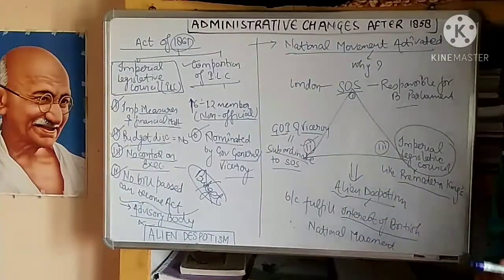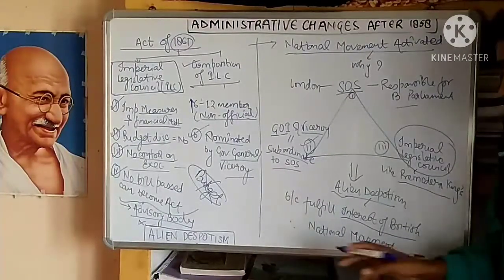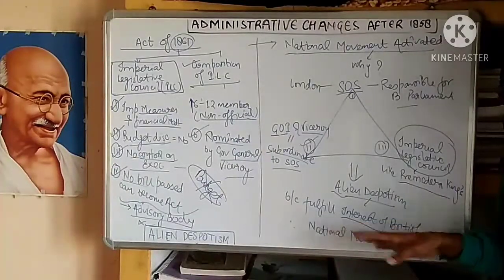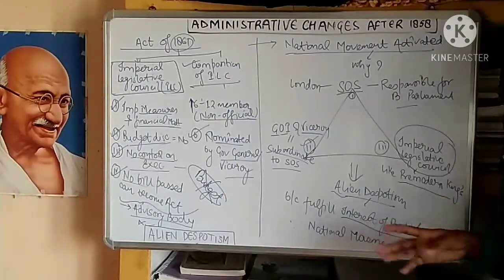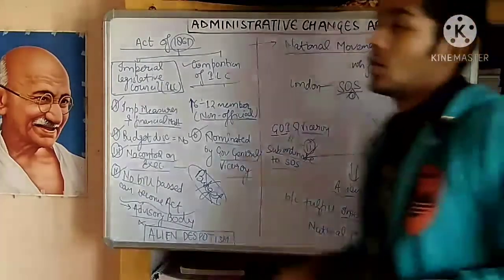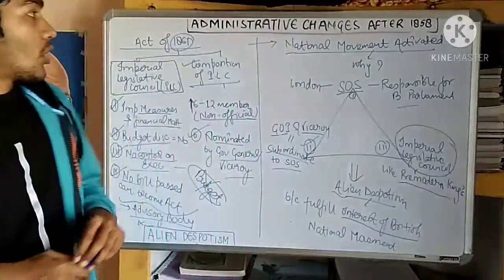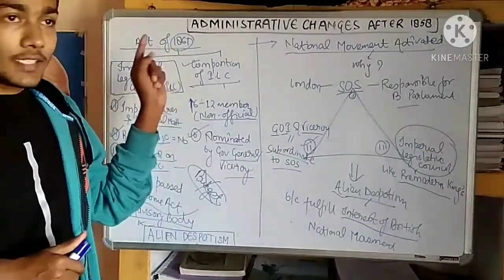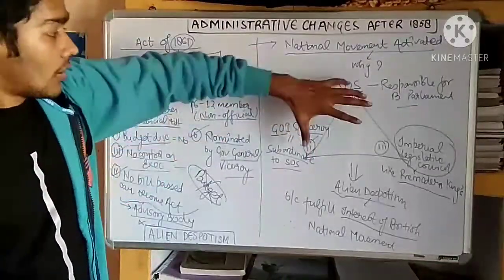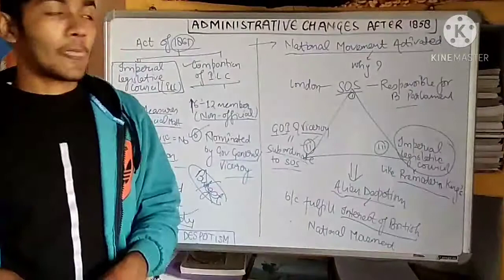And when someone is fulfilling the interest of an alien, this will naturally have an impact on the Indians. So the Indians knew that this government is not listening to us, and neither is it representative of the Indian people, so to show their cry, or their anger against the government, the national movement started. So we can say that the national movement started because of some features of the Government of India Act of 1861 and the policies of the government. All these have led to the national movement.